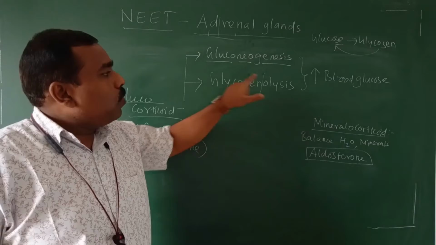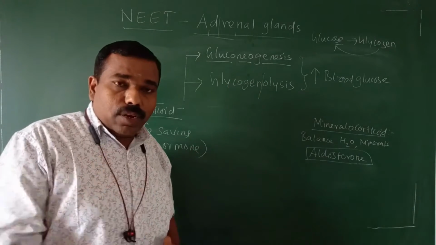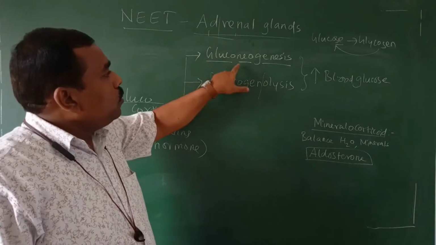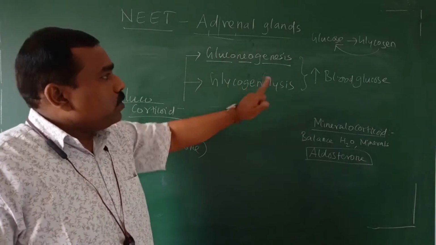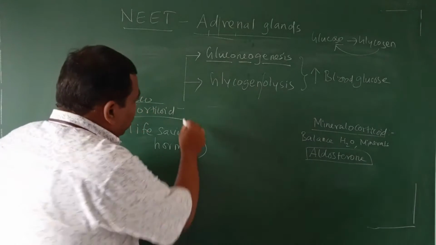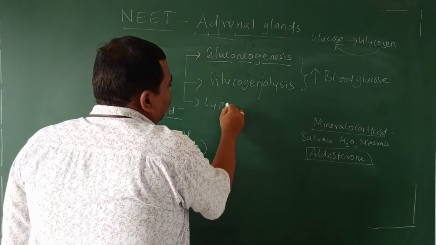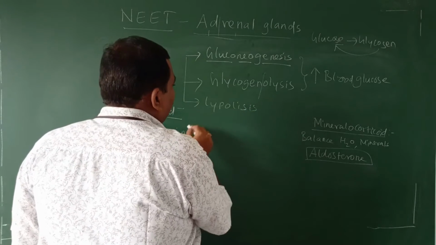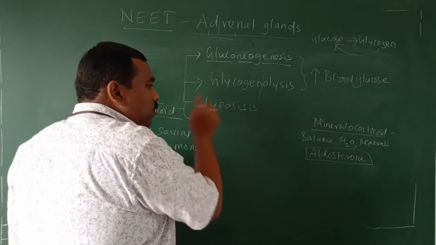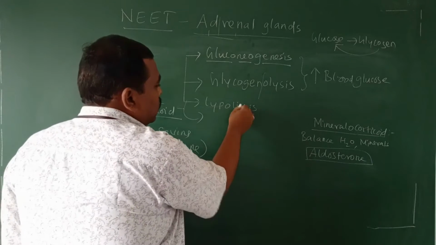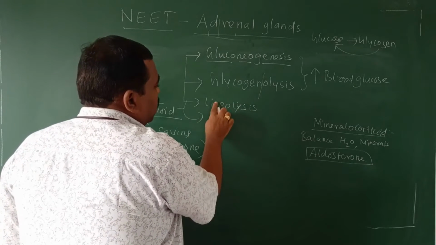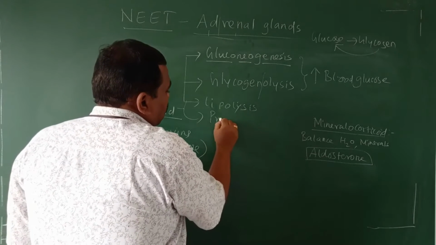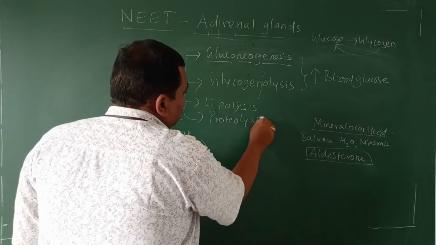Gluconeogenesis, glycogenolysis. Then another one, lipolysis. Breakdown of lipid. Then proteolysis.